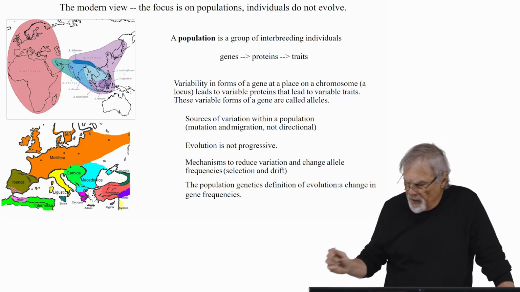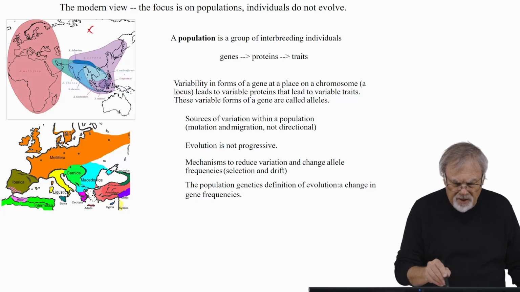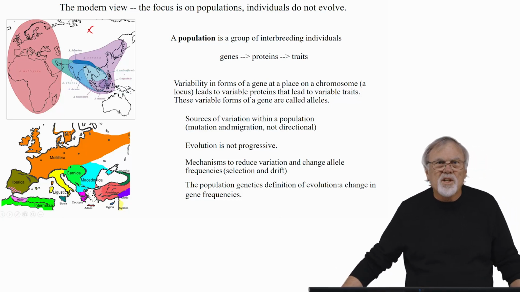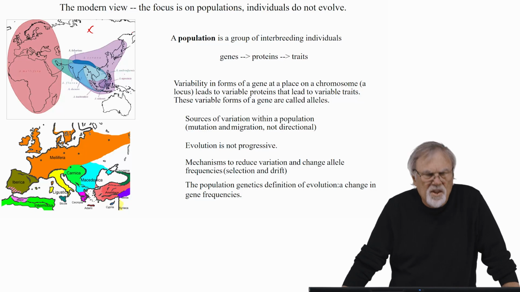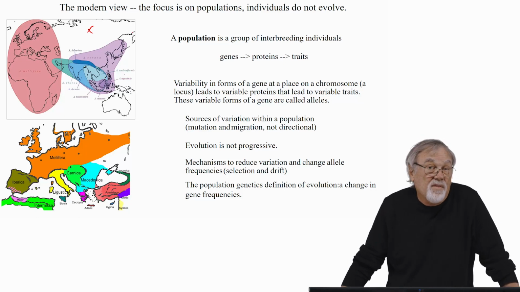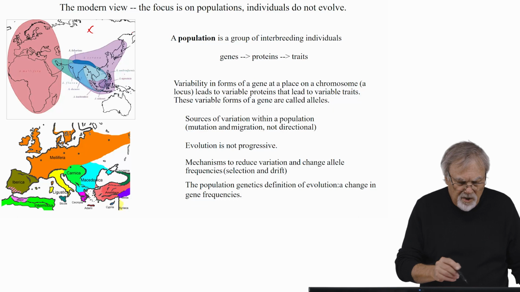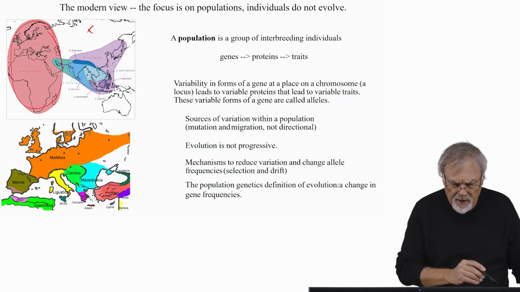If you look at the image on the upper left, this is a map of the geographical distribution of different species of honeybees. There are several different species. They're all in the genus Apis, and they evolved in different areas of the world. Here's Europe and Africa.